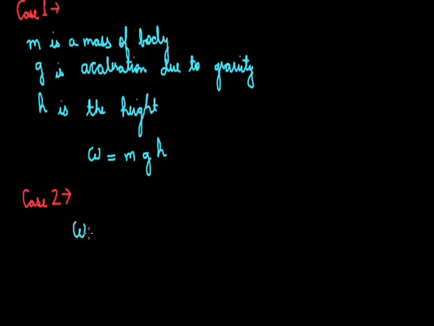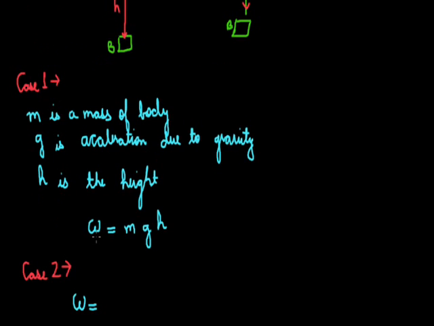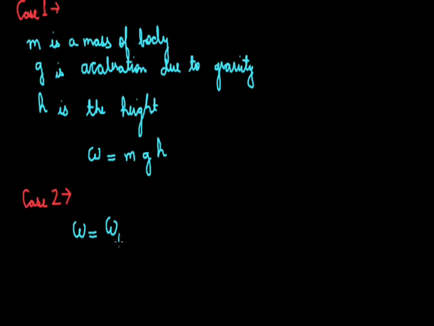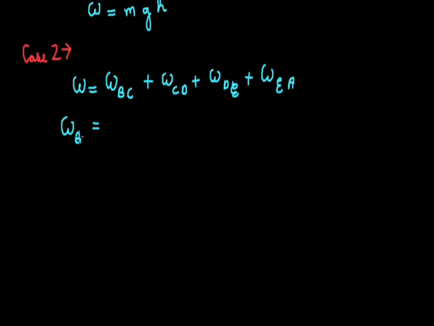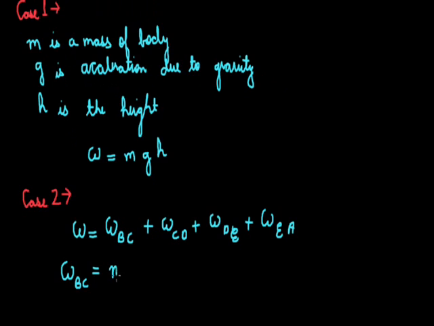Here the total work will be equal to work done from B to C plus work done from C to D plus work done from D to E plus work done from E to A. Work done for B to C is m, the mass of the body, g, the acceleration due to gravity, and BC, the height.